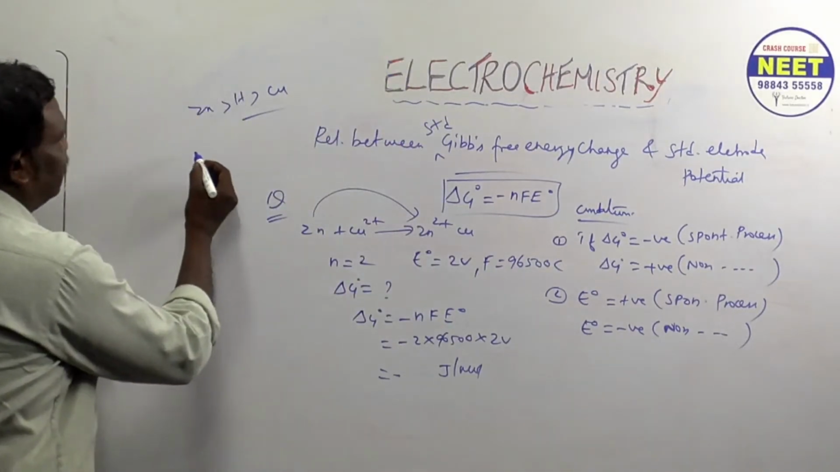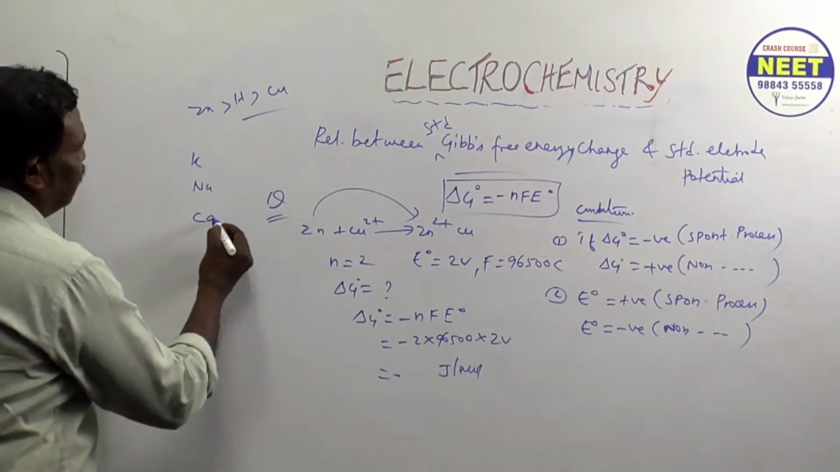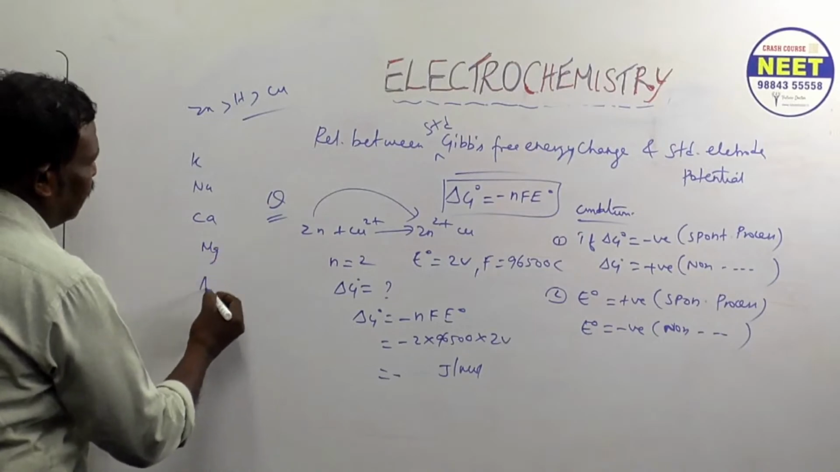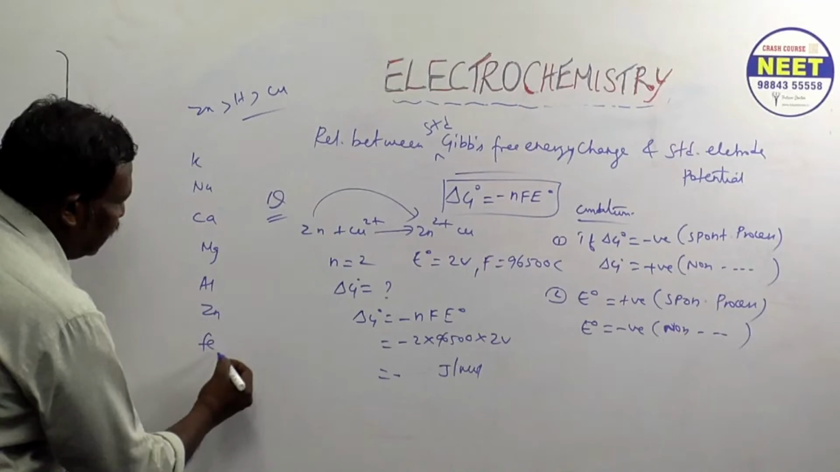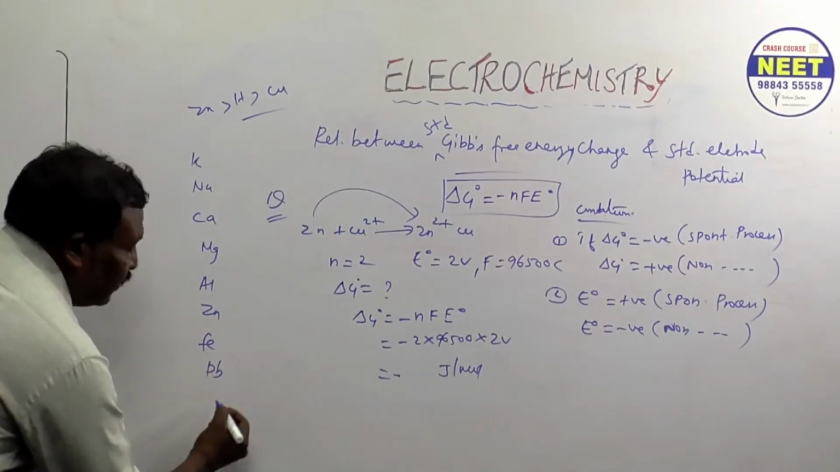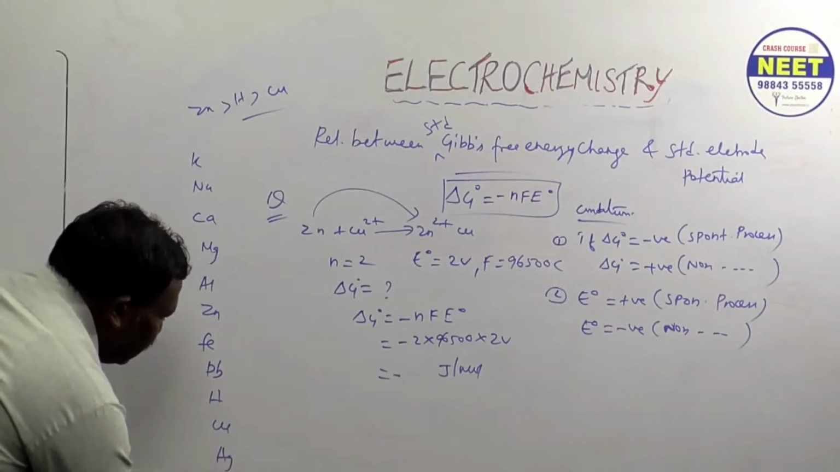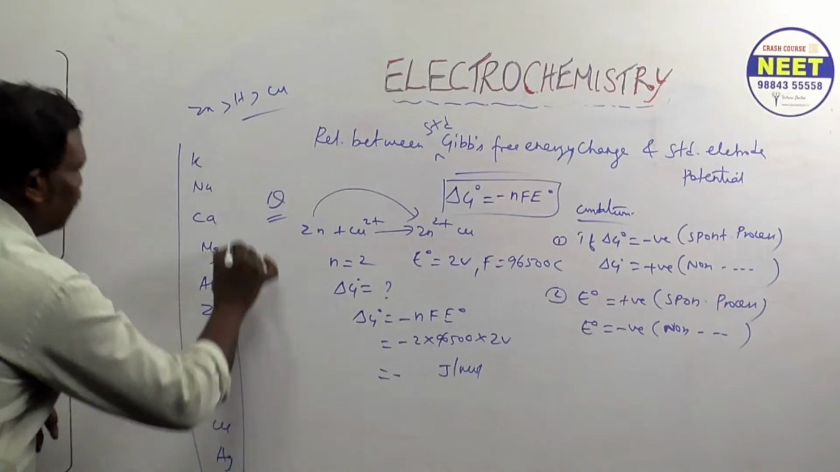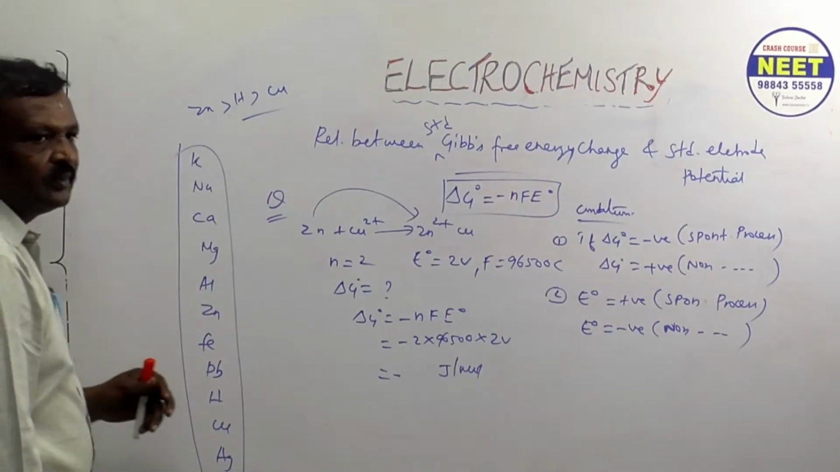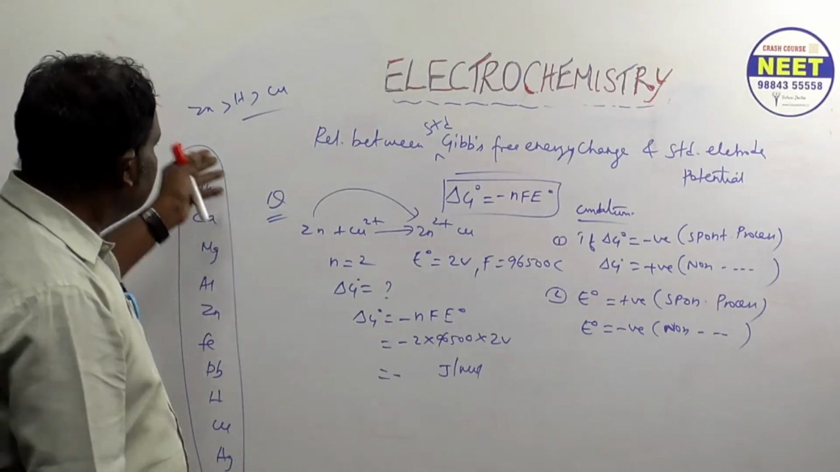That reactivity series: potassium, sodium, aluminum, zinc, iron, lead, hydrogen, copper, silver, gold. At least you must know this. Keep in mind. It's there in your textbook clearly. Okay, this order, if you know, means it's more reactive.